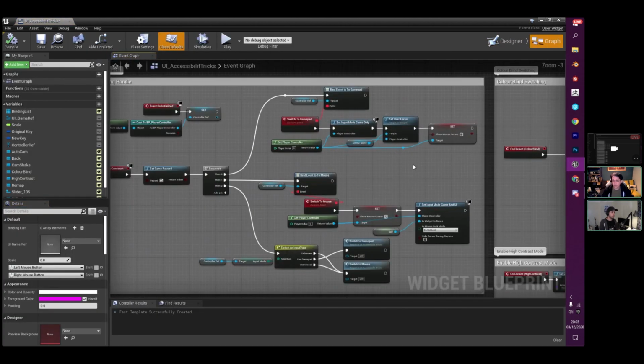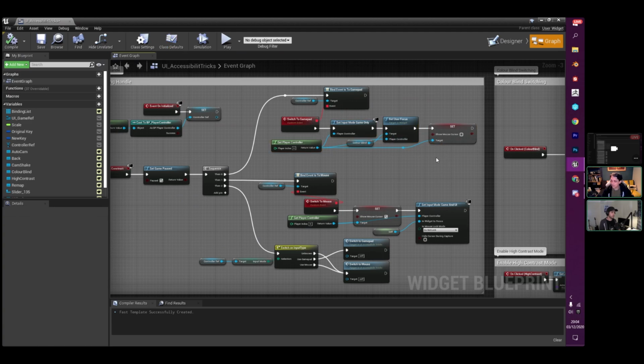It is reasonably complex to do, and it does take a fair bit of work in order to get working. But the reason behind it is that there's lots of different games and lots of different input modes, and as an engine, you don't necessarily know what input mode people are going to choose and use. So the tools need to be agnostic enough that they'll work for any. But having said that, I've spoken to the UI team already about this, and there's conversations ongoing. I'll probably leave it at that.